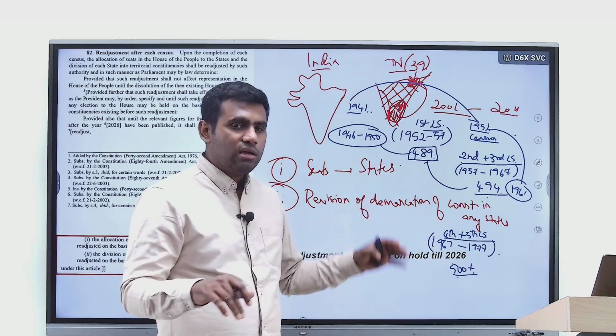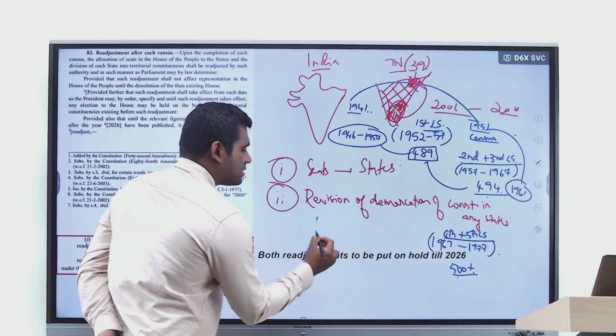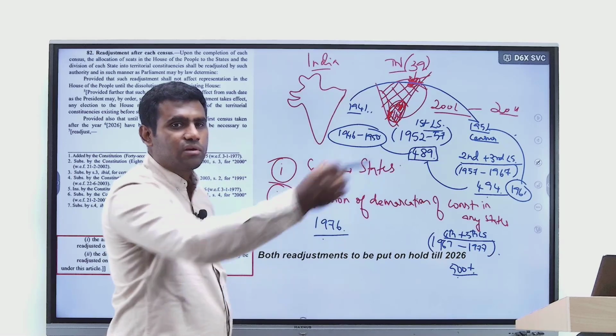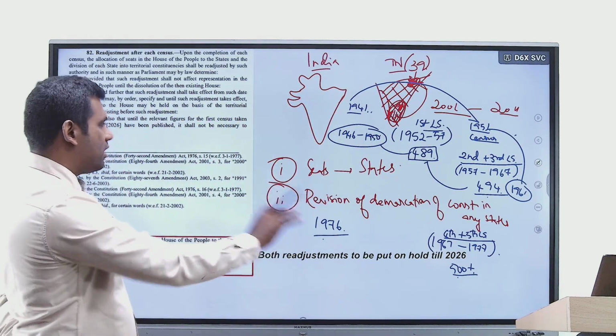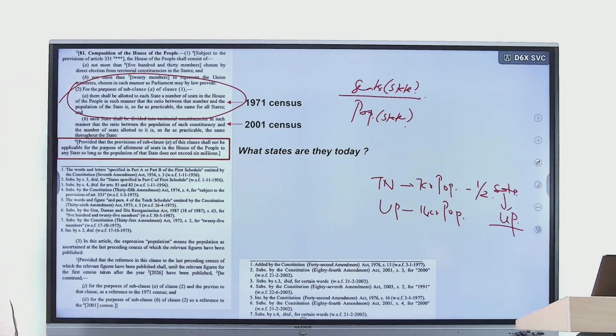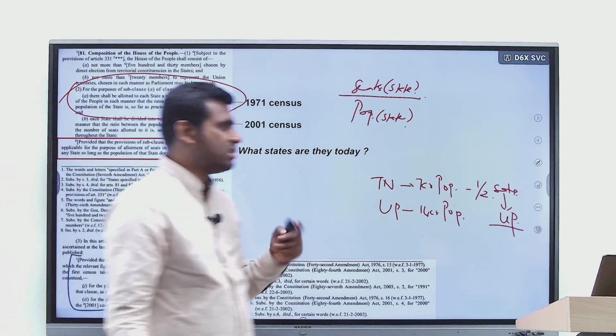That is why in the 42nd Amendment Act, which was passed in the year 1976, this entire process of revision was put on hold, right? So now I have to take you back to Article 81. In Article 81, certain clauses were introduced as a result of the 42nd Amendment Act of 1976.